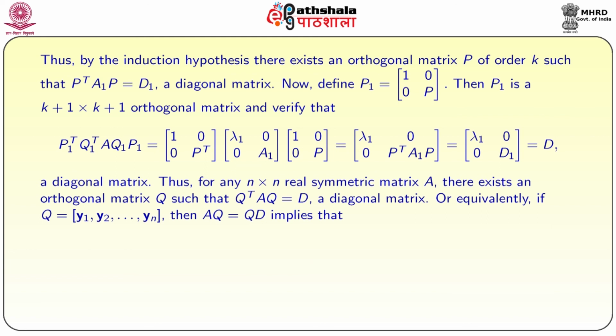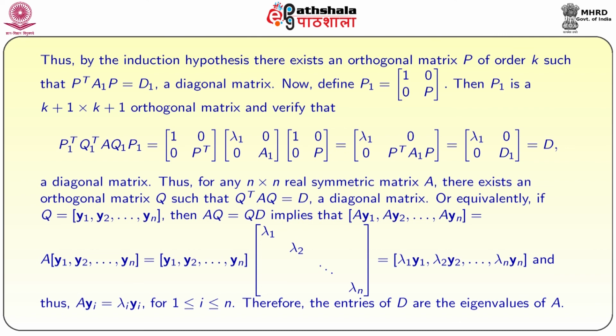Thus, for any n by n real symmetric matrix A, there exists an orthogonal matrix Q such that Q transpose A equal to D, a diagonal matrix. Equivalently, if Q equal to [y1 y2 and so on yn], then AQ equal to QD implies that [A y1, A y2, and so on A yn] is equal to [y1 y2 yn] times diag(lambda 1, lambda 2, and so on lambda n), which is equal to [lambda 1 y1, lambda 2 y2, and so on lambda n yn].